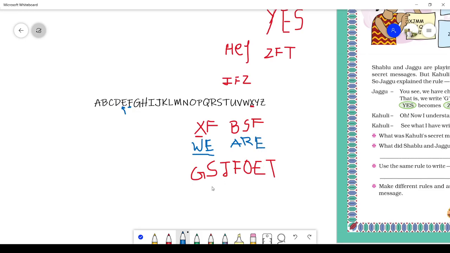Now moving to the other word, here G. If G is written, then which letter will come? F, right? Then for S, R will come. Then for J, I will come. For F, E will come.